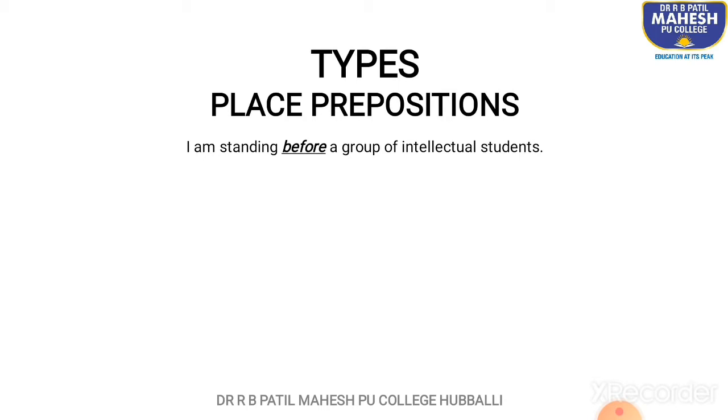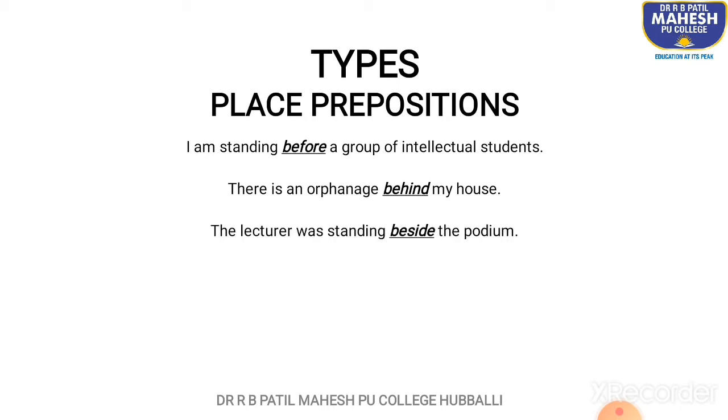Before speaks about the place. There is an orphanage behind my house. Behind is the preposition here. The lecturer was standing beside the podium. Beside, speaking about the definite place, is the preposition.